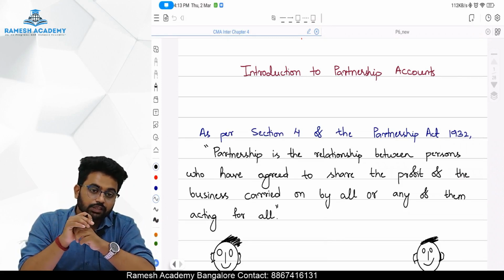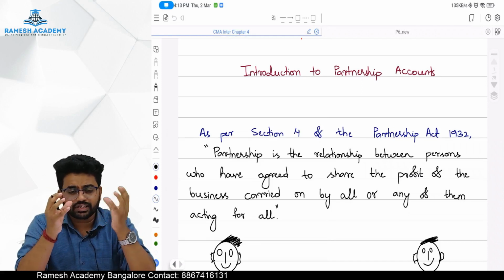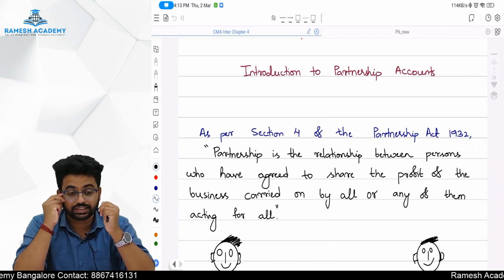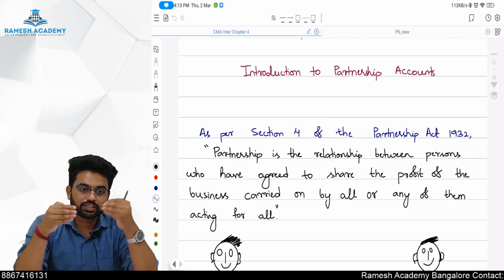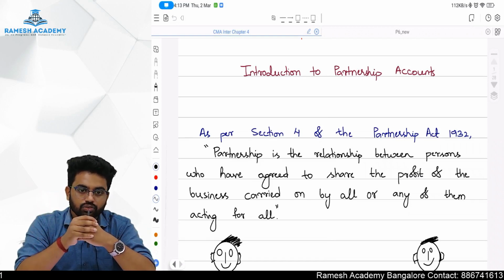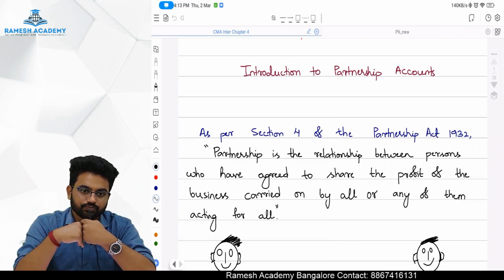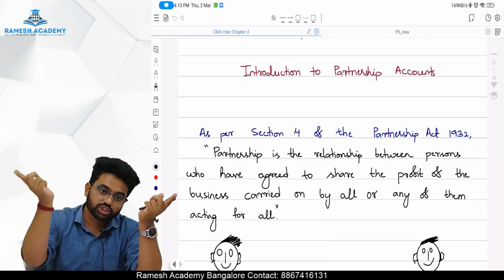As per Section 4 of the Partnership Act 1932, partnership is the relationship between persons. It's not a person, it's persons, which means there must be two or more, right? Two or more who have agreed to share the profits of the business.